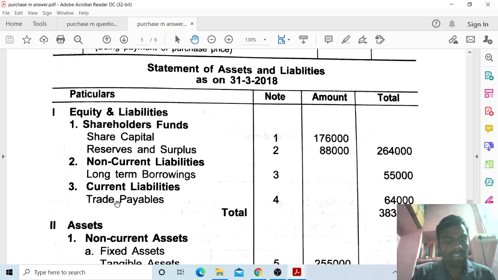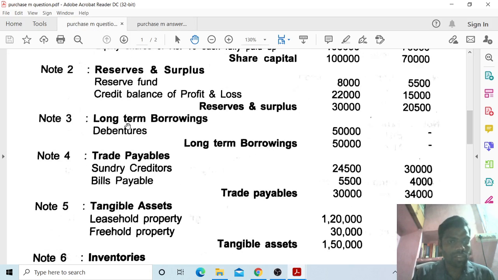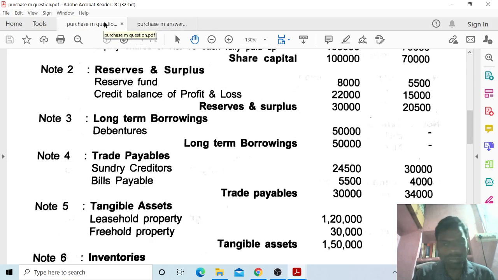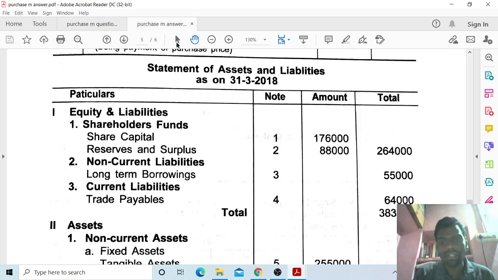Next, current liabilities, trade payables, note number 4. Trade payables: 30,000 plus 34,000, total 64,000. You have to take 64,000 on both sides. All amounts of both companies you have to add here: share capital of both companies added, plus reserves and surplus of two companies added.